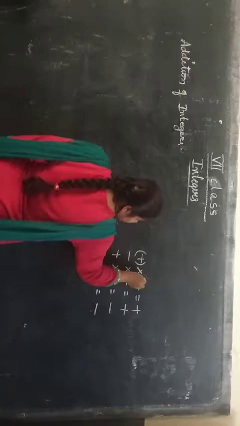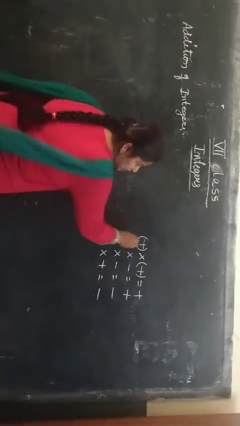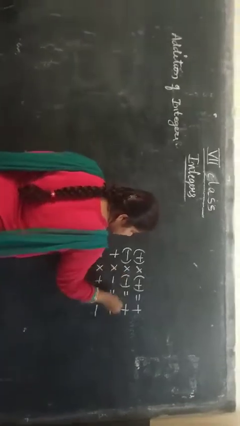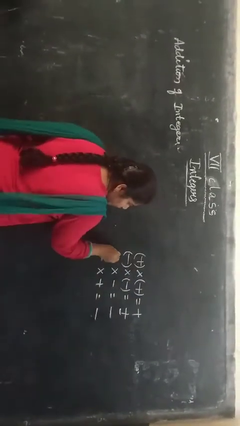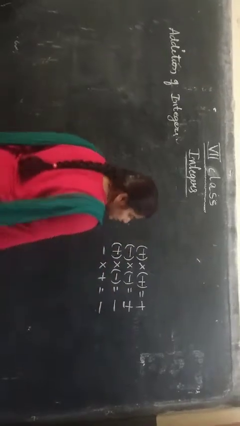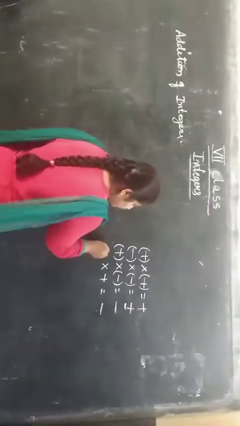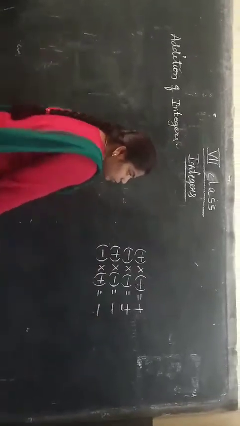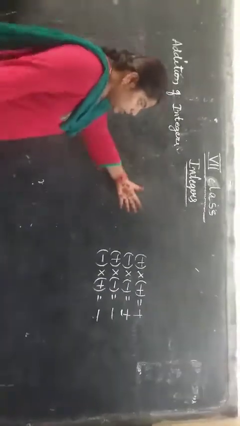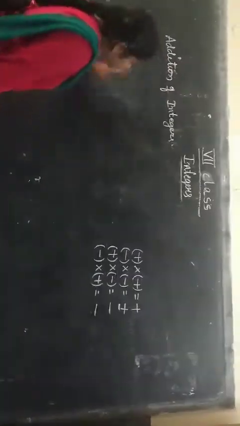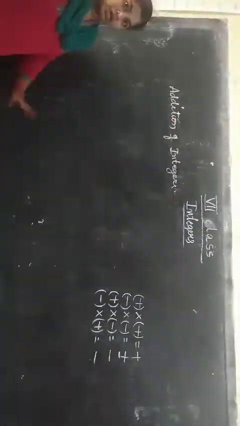So what is this? If you multiply two positive signs, the result will be positive. If you multiply two negative signs, the result will be positive. If you multiply one plus value and one negative value, the result will always be negative. If you multiply a negative value and a positive value, the result will be negative. So if you know these four signs, you can do addition, multiplication and subtraction easily.